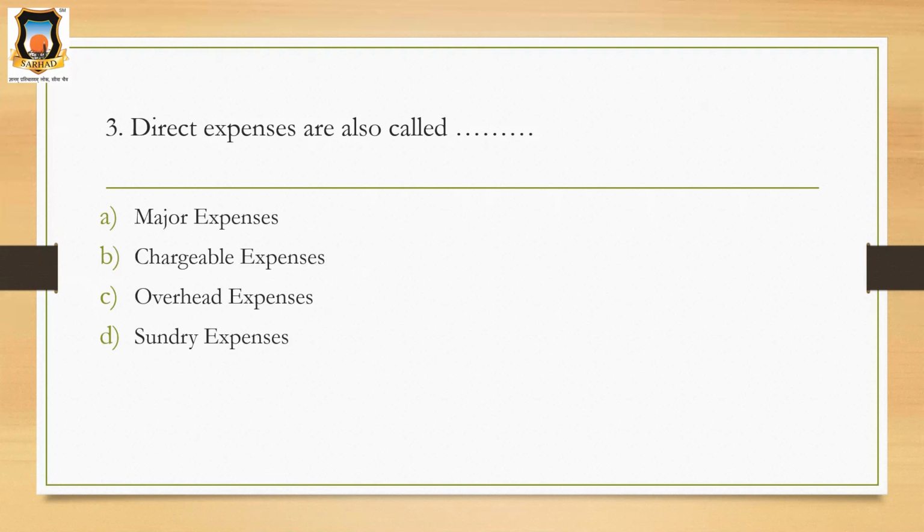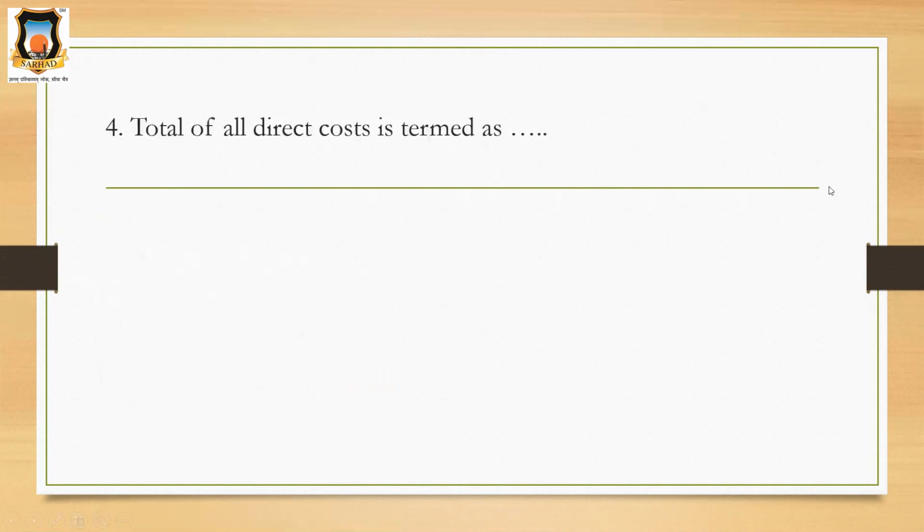So direct expenses are known as chargeable expenses. Okay, they are chargeable to products directly. So the correct answer is chargeable expenses. Let's move towards the next question.